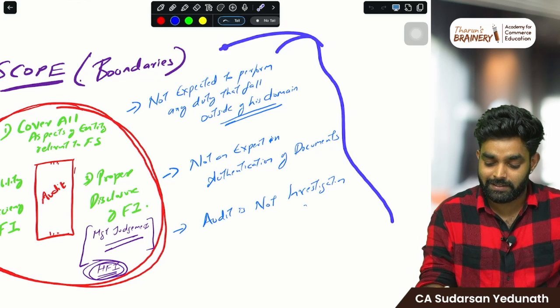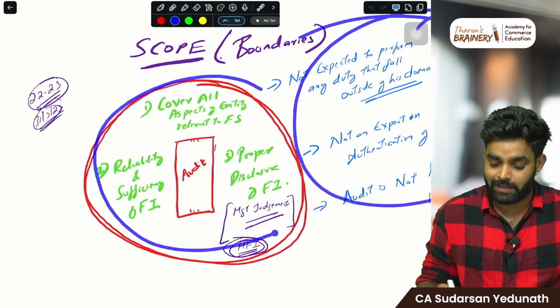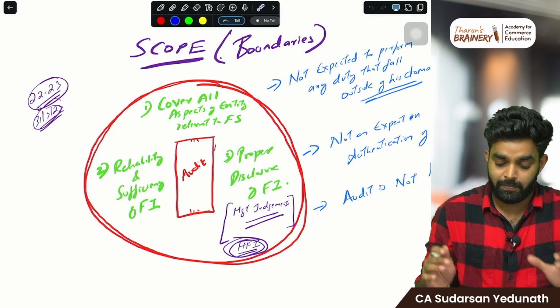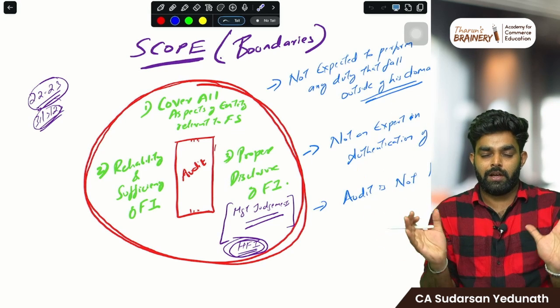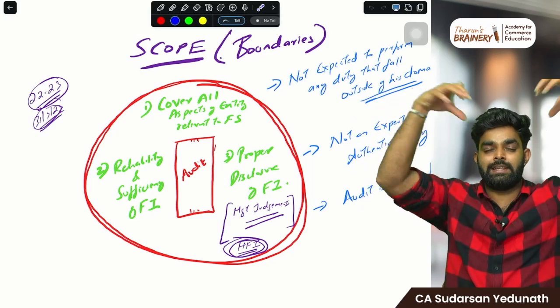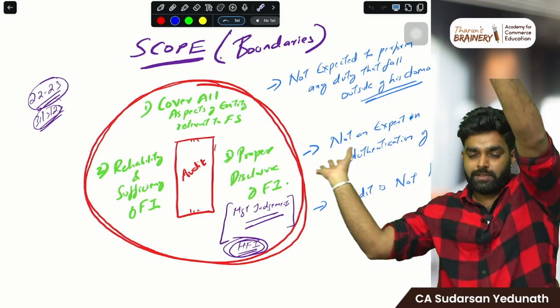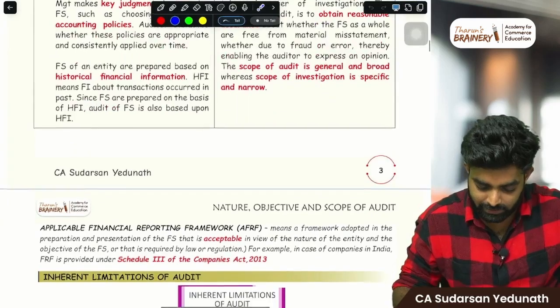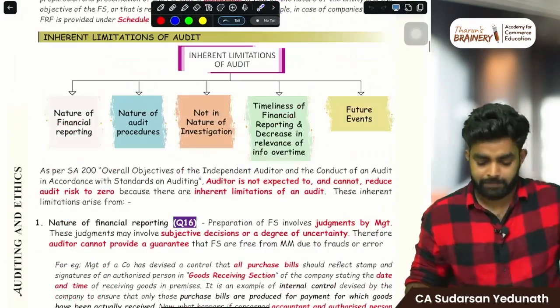So these are the 3 things that are outside the auditor's domain, and these are the 3 things that are inside the auditor's scope. Now you understood scope. Scope means boundary. What are the things the auditor needs to do? It's inside. Things the auditor should not do are outside. Keep it in your brain. Then limitations of auditing.